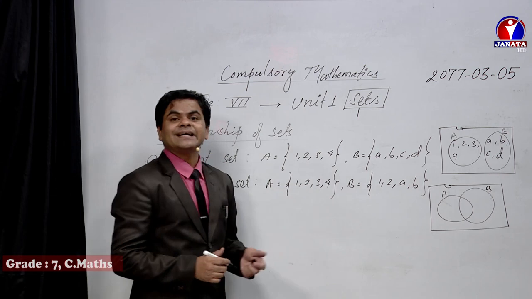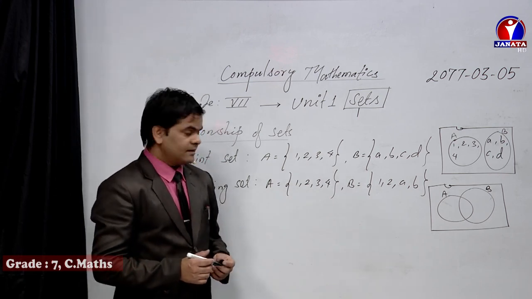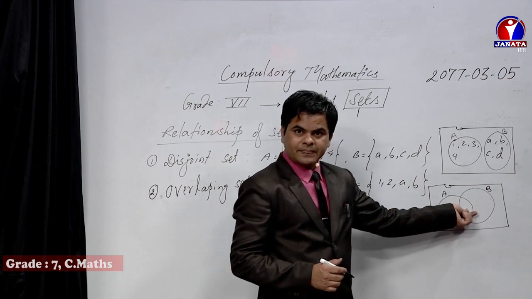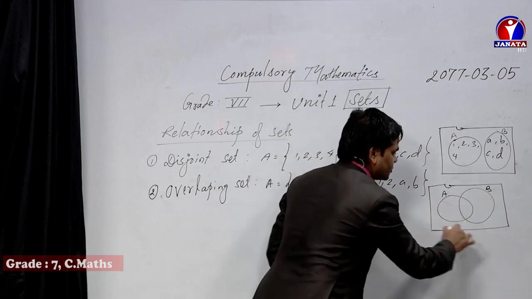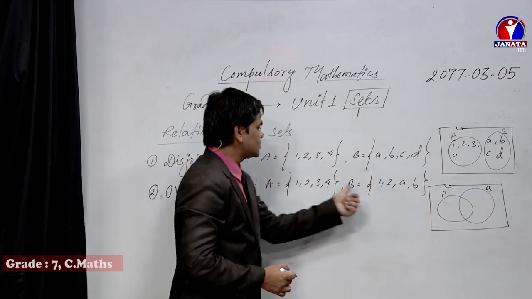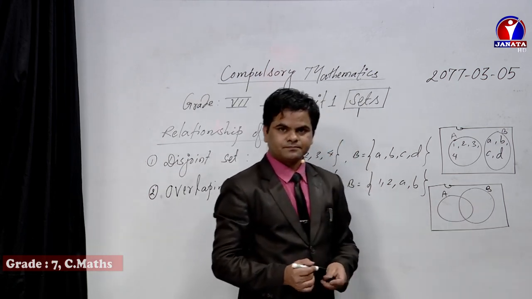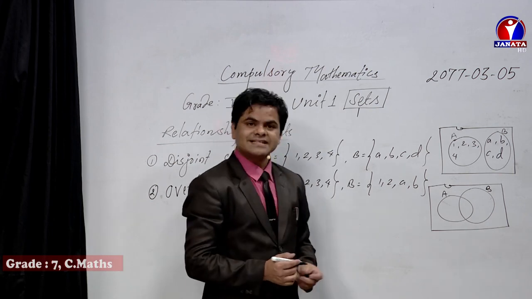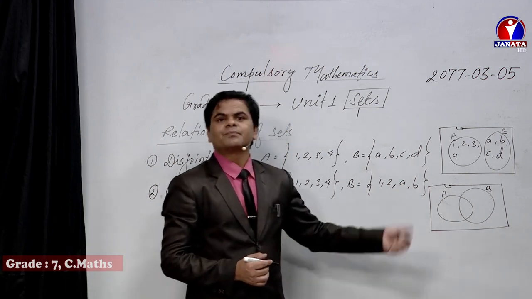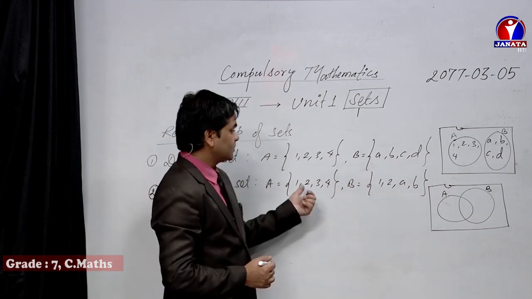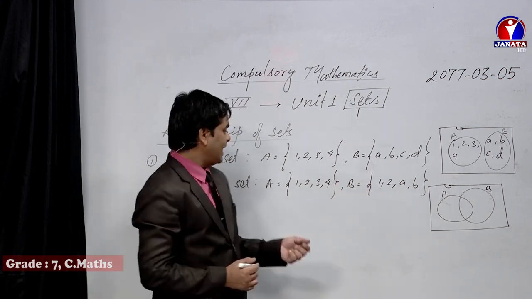If the question is related to 3 sets, at that time you need to prepare another circle as well. Here you can keep another circle. If there are only 2 sets, that's why I have made only 2 sets. But whenever necessary, we need to prepare the third set circle as well, so that we can keep those elements. Now let's keep the elements.